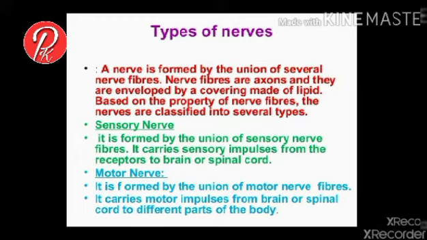First we study sensory nerves. Sensory nerves are bundles of sensory neurons, but motor nerves are bundles of motor neurons only. Sensory neurons carry the impulses from the receptor to the central nervous system, brain or spinal cord, and motor neurons carry the message from the central nervous system, brain or spinal cord, to different parts of the body.